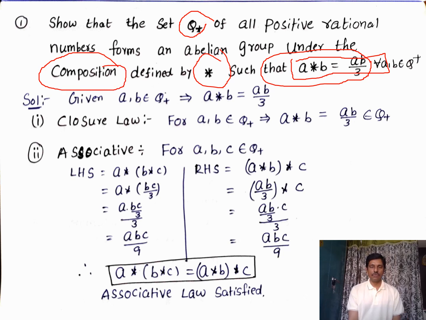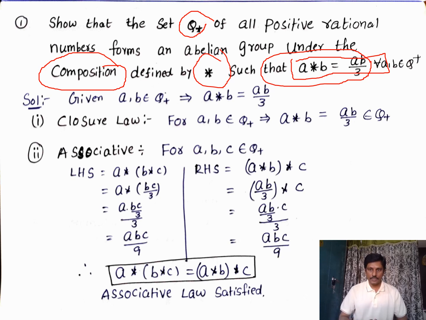Already we know what a binary operation is: the composition of two elements which produces another element belonging to the same set is said to be a binary operation or a composition. Binary operations are addition, subtraction, multiplication, division. All these are called binary operations. So here the binary operation is a star b equals ab by 3.